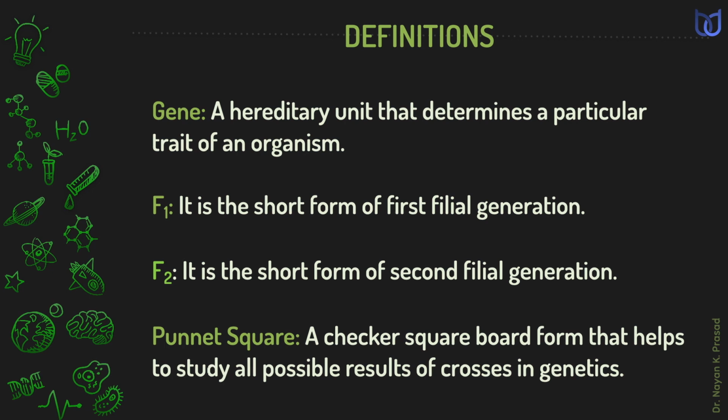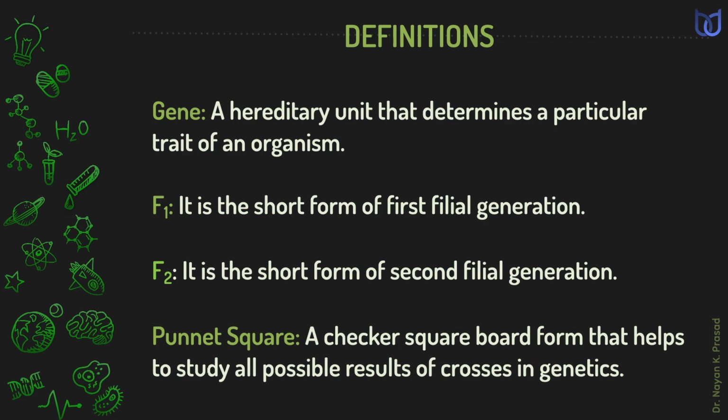We have seen the use of F1 generation. F1 is the short form for first filial generation. Similarly, F2 is the short form for second filial generation. Punnett square is a checker square board that helps to study all possible results of a cross in genetics.